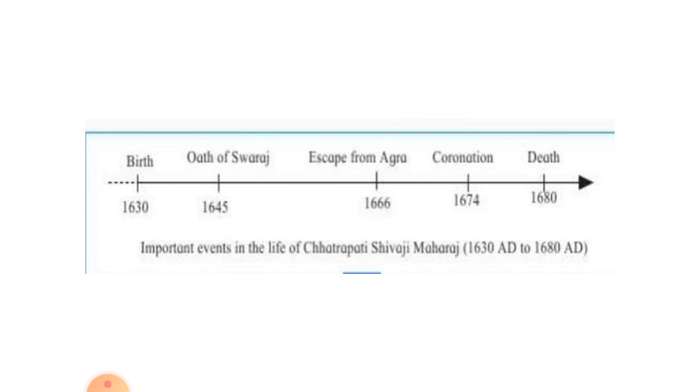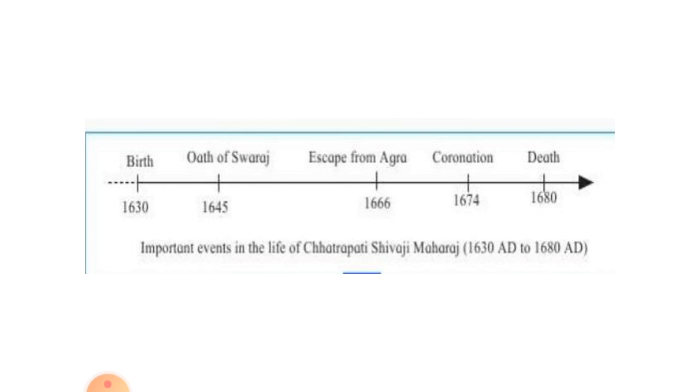It started from his birth and ended with his death. The events mentioned are: the birth, when he was born in 1630. He took the oath of Swaraj in 1645.